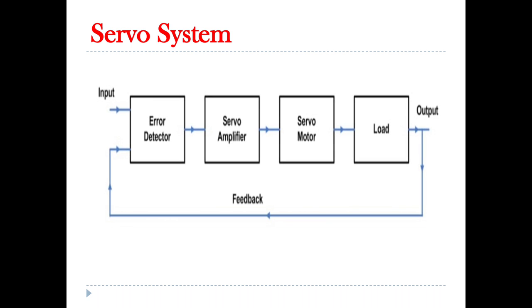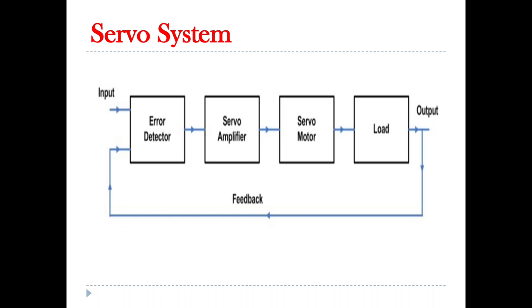The figure shows the basic block diagram of a servo system, which consists of input followed by the error detector, servo amplifier, servo motor, load, and output, which is again fed back to the input side by the means of feedback element. Here we will study the operation of servo system.